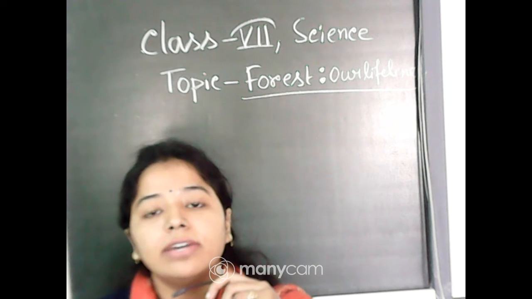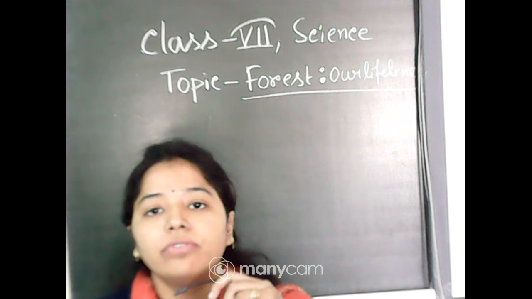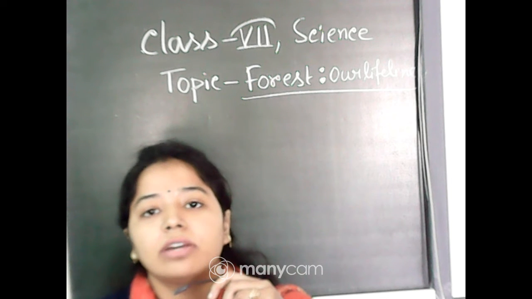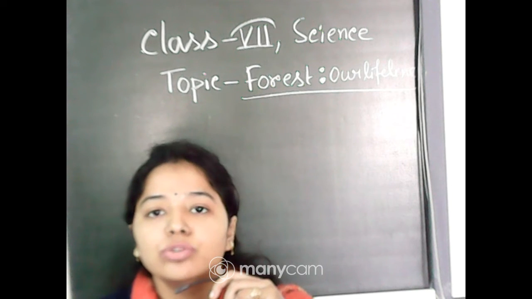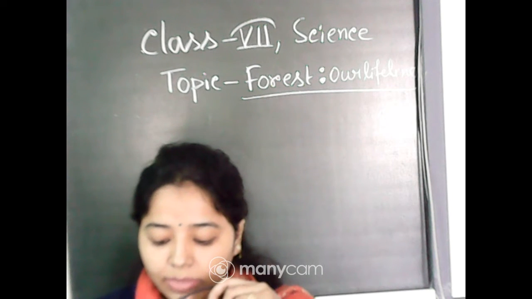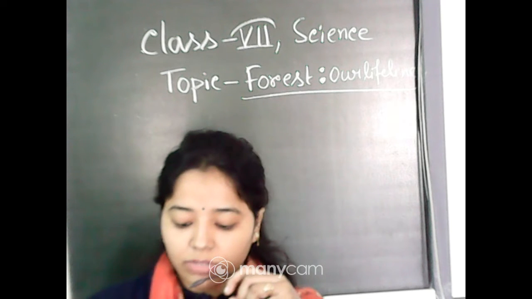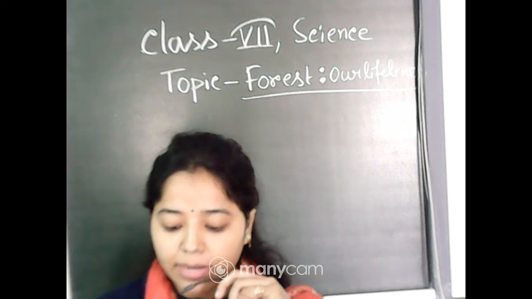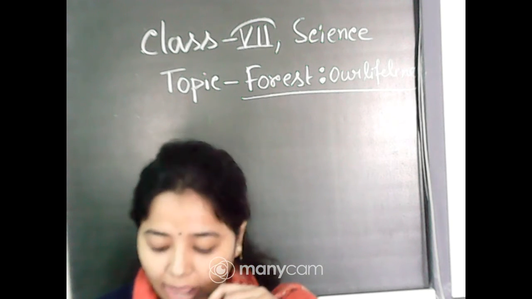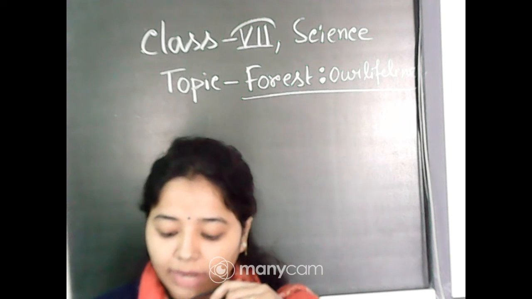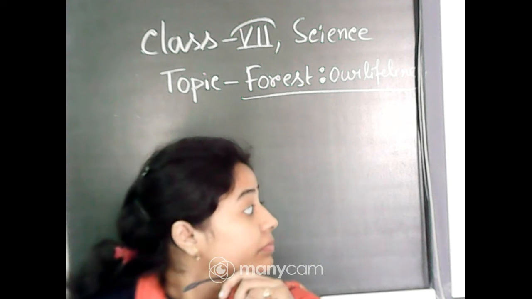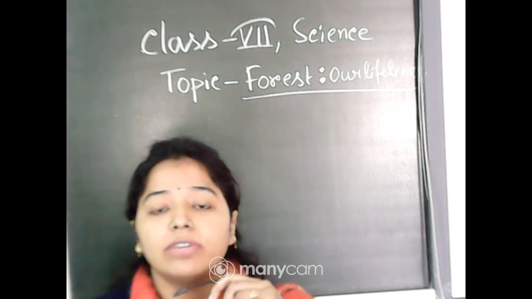There are different stratified layers in a forest, and in different layers different organisms and different types of plants can be found. The number of layers of the forest depends upon the climate, temperature, availability of light, types of soil, and also rainfall. Generally we see such stratification of forest.